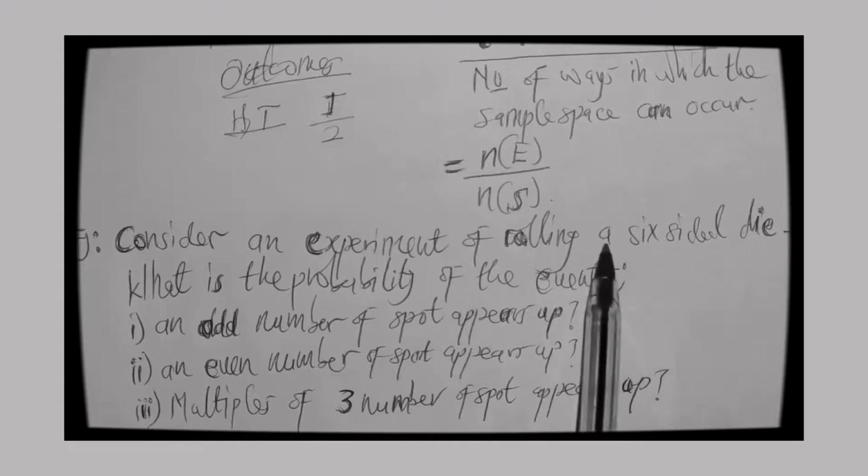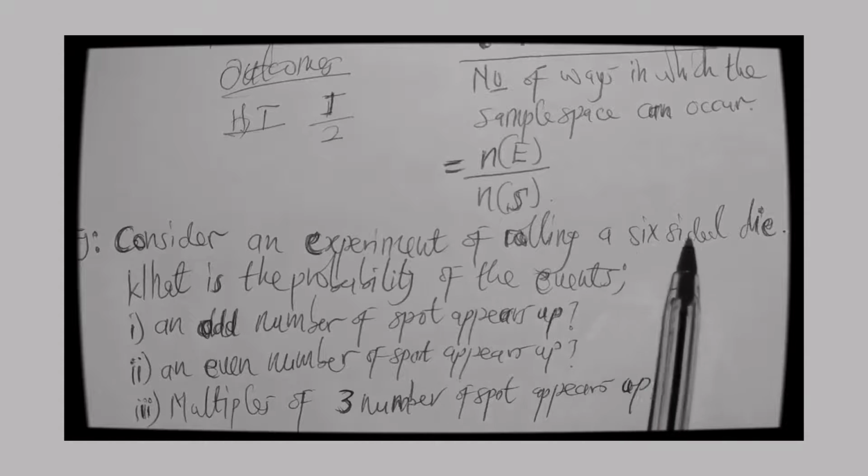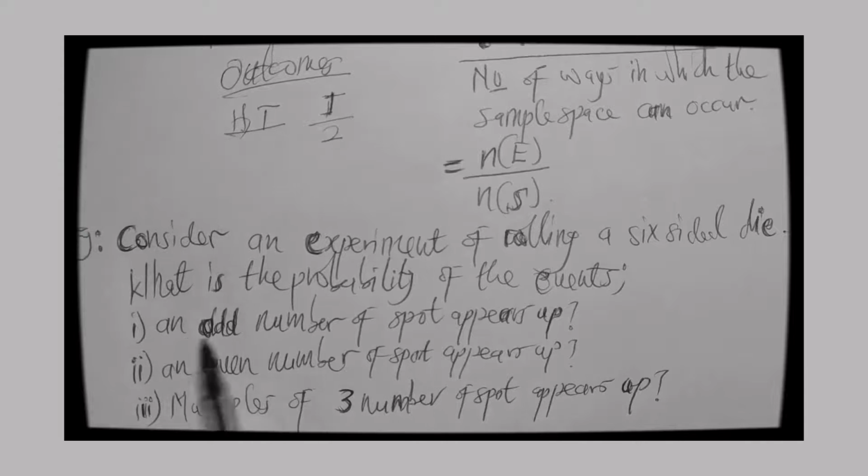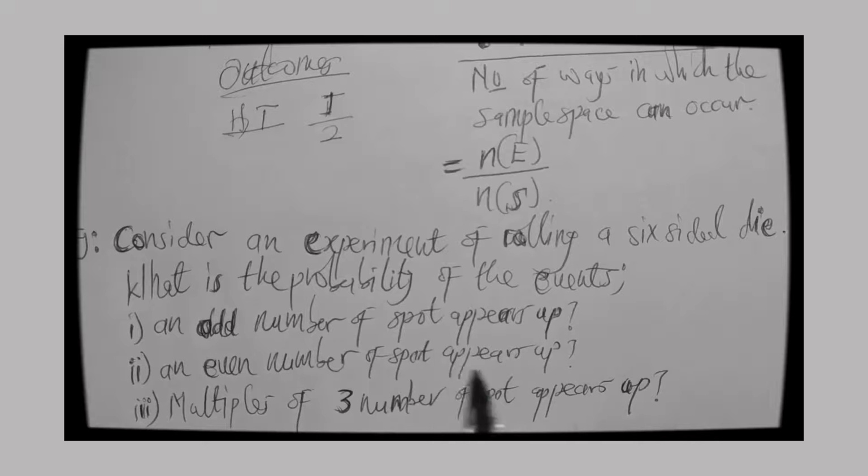So the sample space for a six-sided die consists of 1, 2, 3, 4, 5, and 6. And based on the requirement, you can know the event for each requirement. So let's work it out and see how it is undertaken.